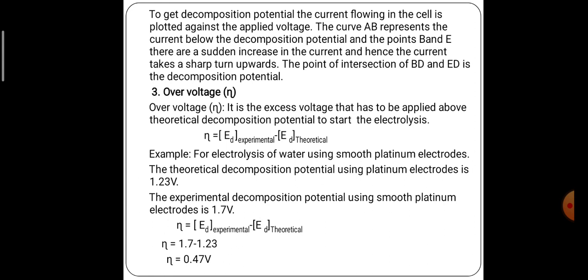That extra voltage we call overvoltage. Overvoltage is the experimental decomposition potential minus the theoretical decomposition potential. Theoretically we can easily calculate the minimum voltage required to start electrolysis, but when you start the process practically it does not require exactly that voltage; it requires some extra voltage. That phenomenon we call overvoltage.